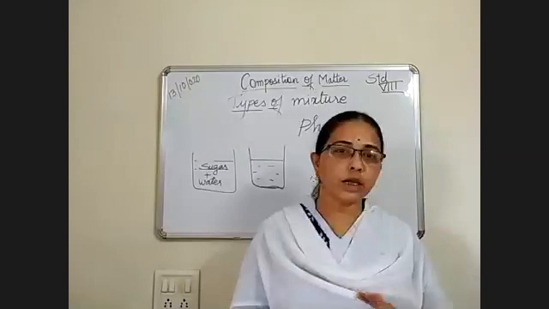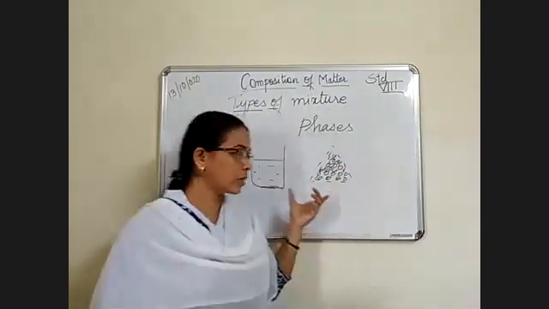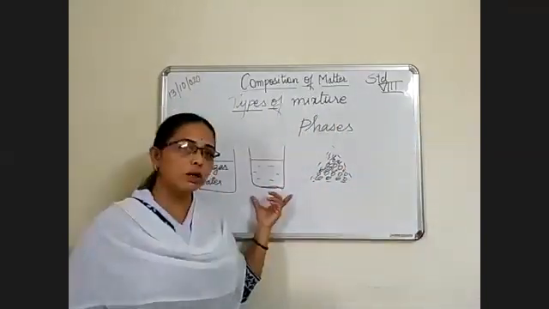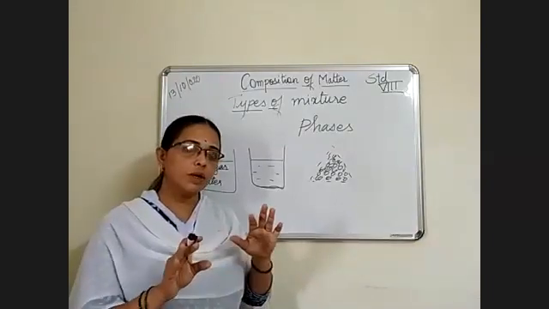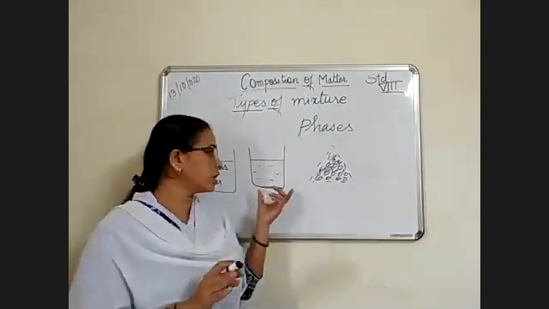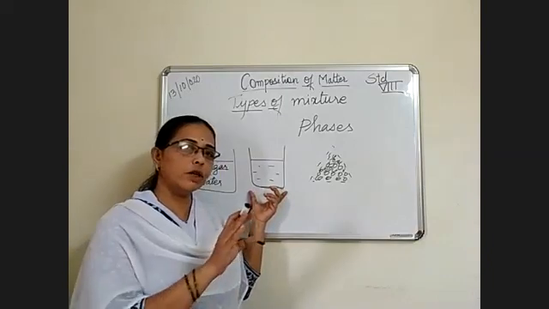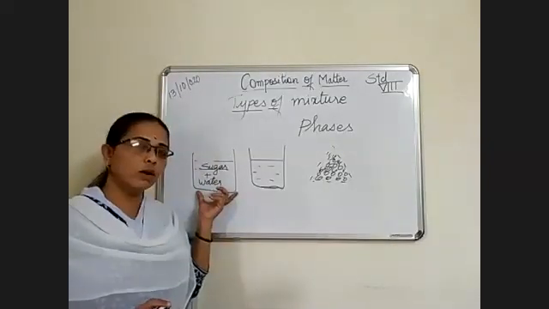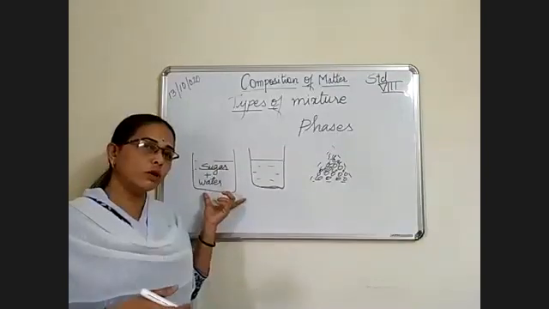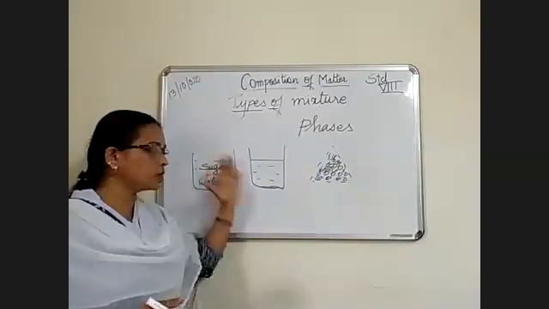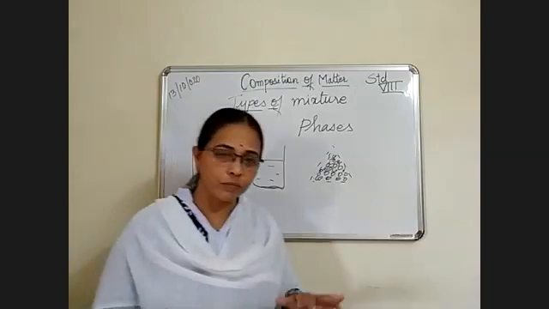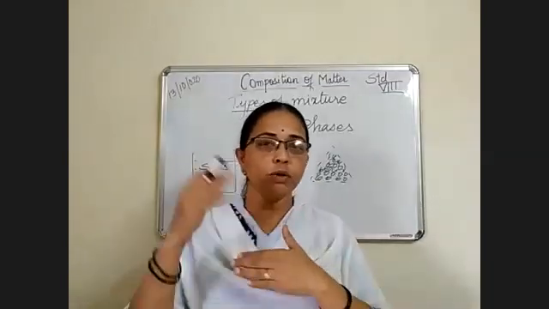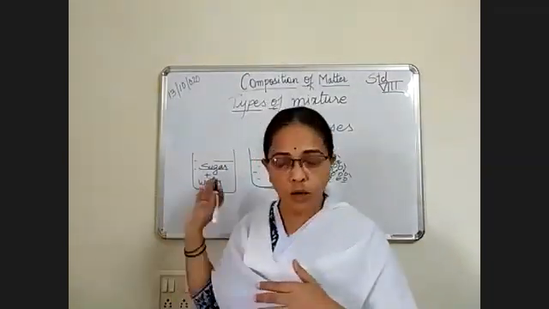Here also, plain water, nothing is added, everything looks uniform. Sugar plus water, even though sugar is inside, when sugar dissolves in water, everything is uniform. There don't form two or three layers inside the water.